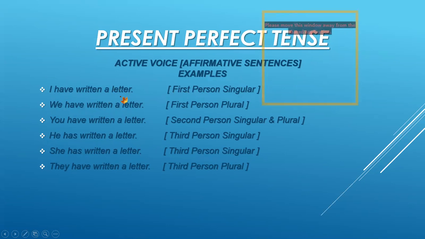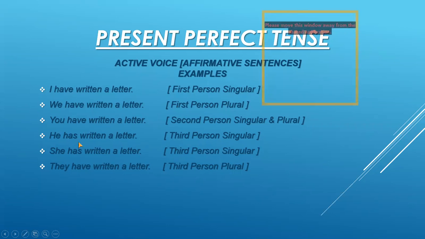I have written a letter. Full stop. Written is the third form of write. You all know that. A letter is the object, and I, we, you, he, she, and they, these are the subjective pronouns, and have or has is the helping verb. Now, I have written a letter, full stop. We have written a letter, full stop. These are the examples for first person singular and first person plural. You have written a letter, full stop. It is the example for second person singular and plural.